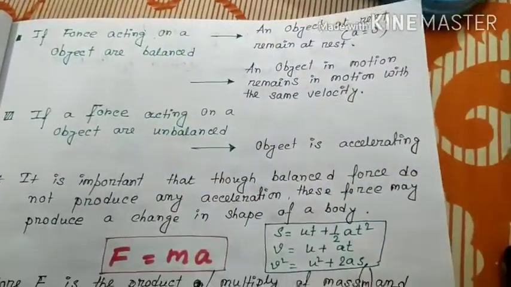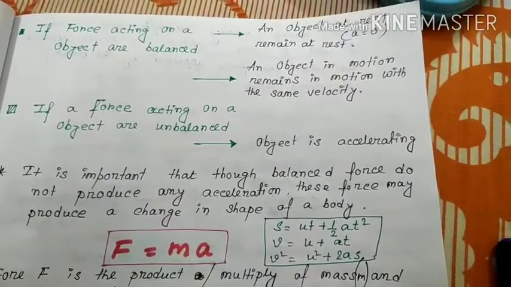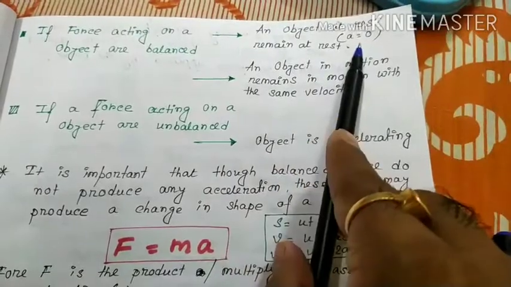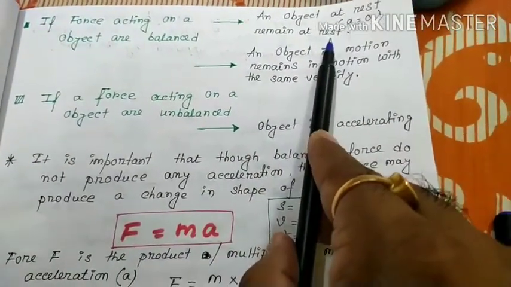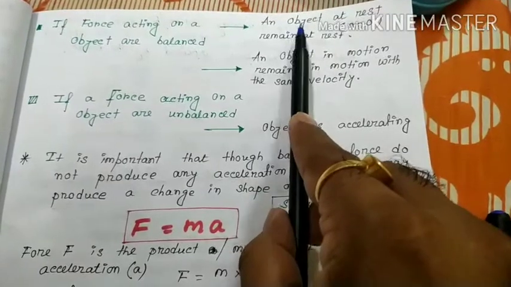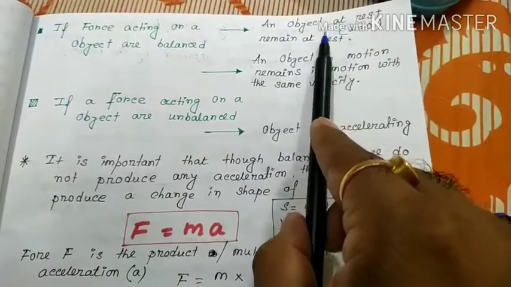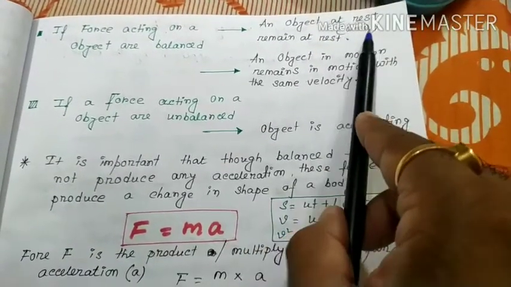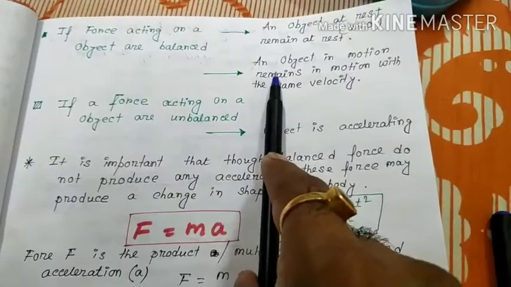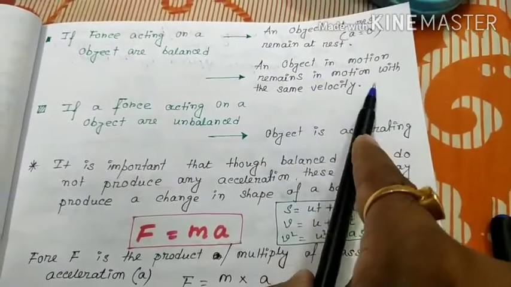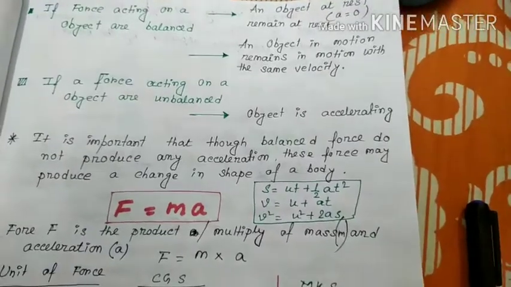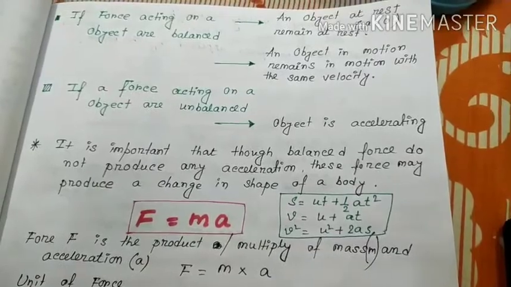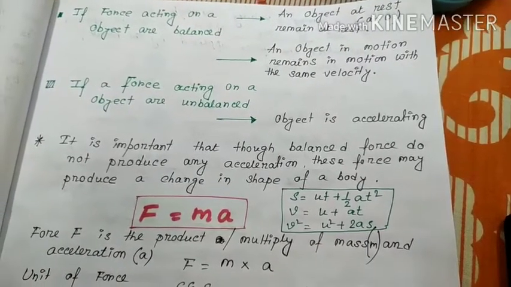Now, remember this point. If the forces acting on an object are balanced, then an object at rest remains at rest. So if a balanced force is applied to a body at rest, it will remain at rest, a equal to 0. There will be no acceleration. Otherwise, an object in motion remains in motion with the same velocity. So when balanced force is applied, there will be no change of state. A rest body will be at rest and a moving body will be in motion.